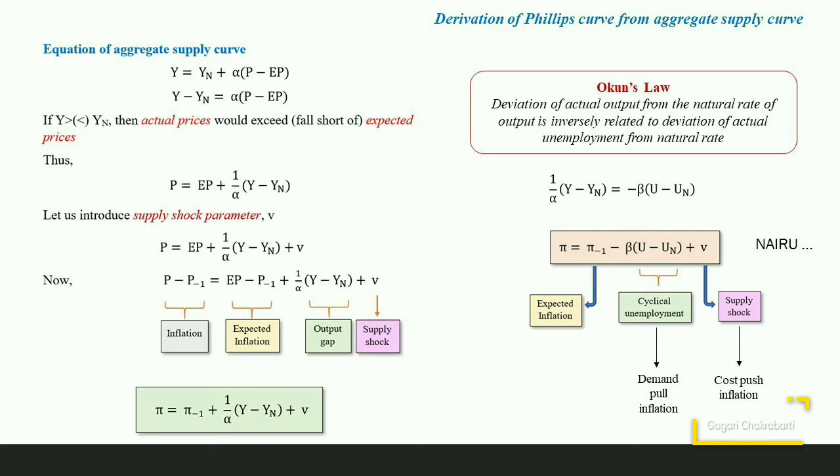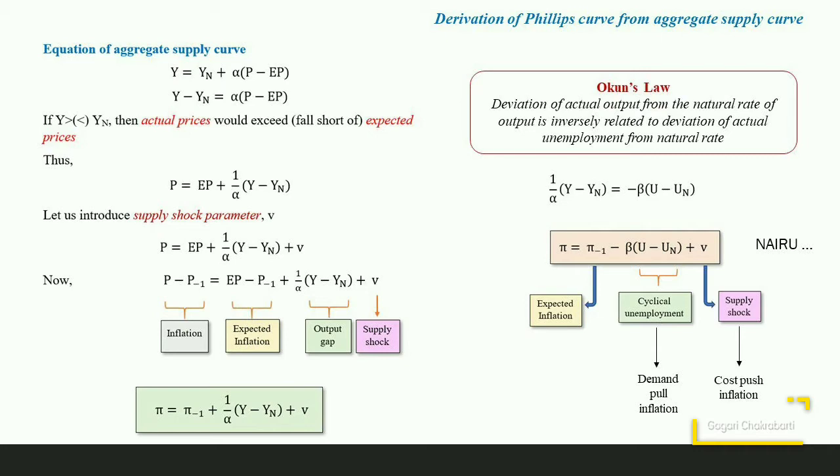If the cyclical unemployment falls, then there will be more inflation, and this type of inflation will be called the demand pull inflation. If aggregate demand is higher in the economy, then the producers will be producing more output, they will be demanding more labor, so unemployment will fall below the natural rate of unemployment. The wages will increase and finally the prices will also increase. So this is the demand pull inflation.